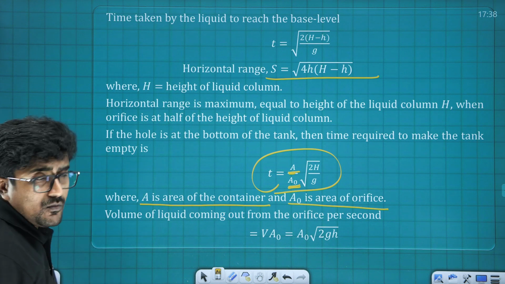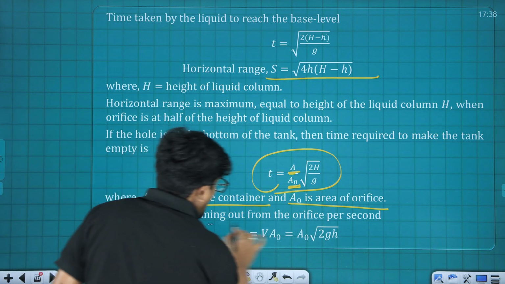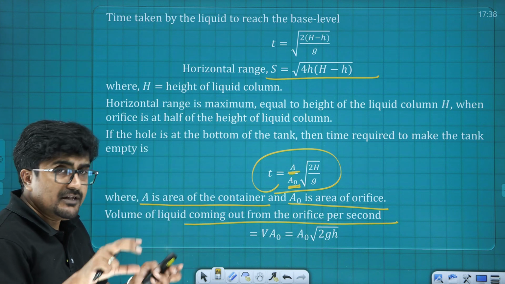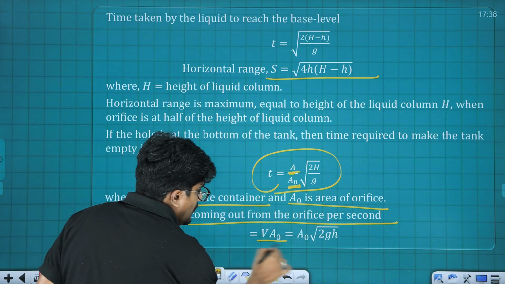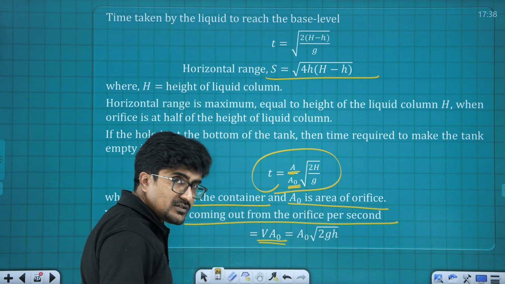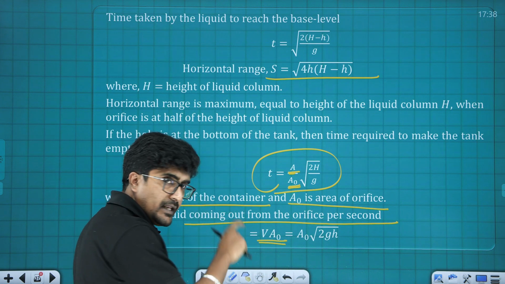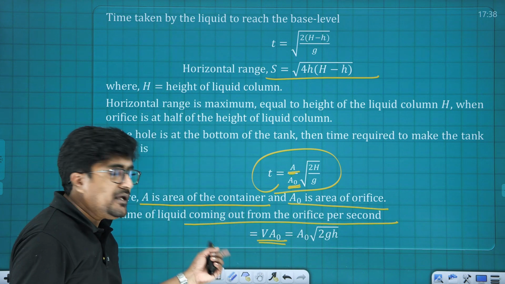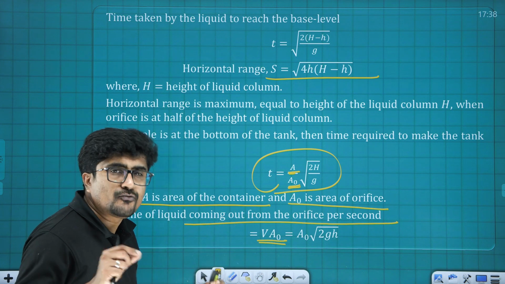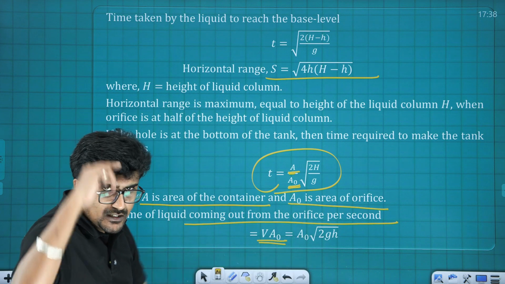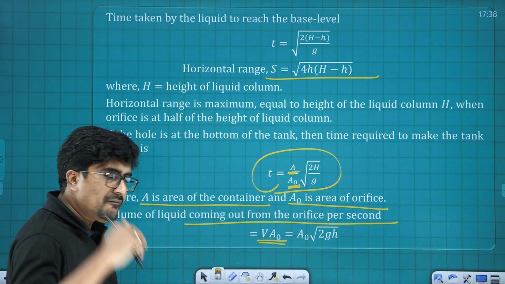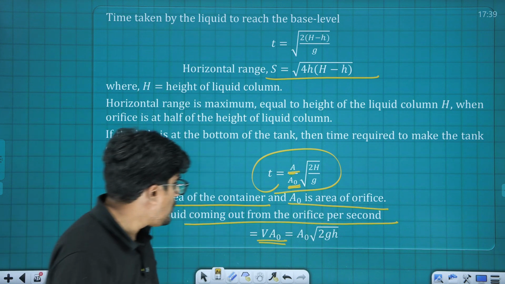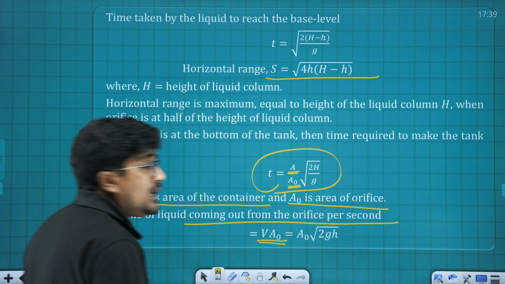And the final one is the volume of liquid coming out from the opening in unit time, again dV by dt, that is going to be V into A naught, where V is the speed by which liquid was coming out and A naught is the area of cross section. If you replace capital V, definitely we are going to get it as under root of 2 into g into h, where h was the height from the liquid level. So there it's going to be A naught into under root of 2gh. So that was the rate at which the liquid was coming out.